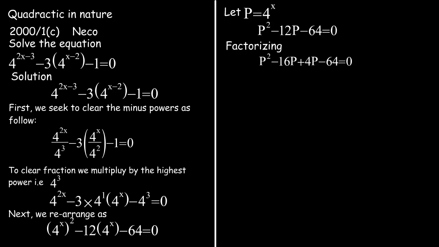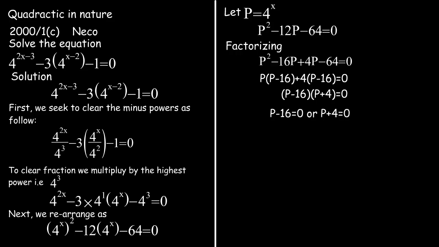Factorizing, it becomes p squared minus 16p plus 4p minus 64 equals 0. And while we factorize both sides, it becomes p(p minus 16) plus 4(p minus 16), which breaks down to (p minus 16)(p plus 4) equals 0. Now p minus 16 equals 0, or p plus 4 equals 0, and p will be equal to 16 or minus 4.